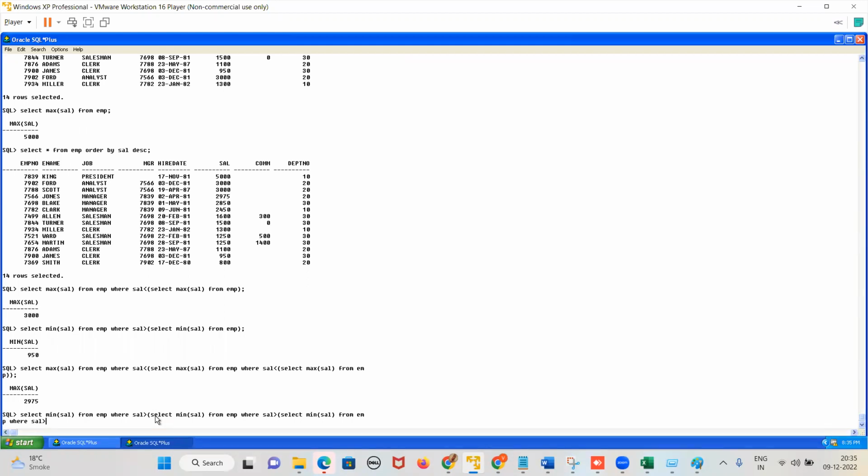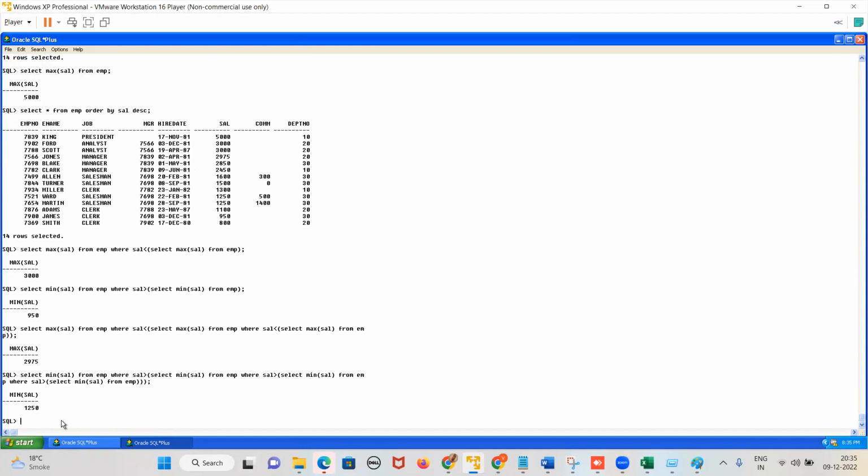How many times will this cycle be there? Three times. Select min of sal from which table? EMP. How many times will this bracket close? 1, 2, 3. This is the fourth minimum salary. See, this is the fourth minimum salary. Yes or no, guys? Yes.